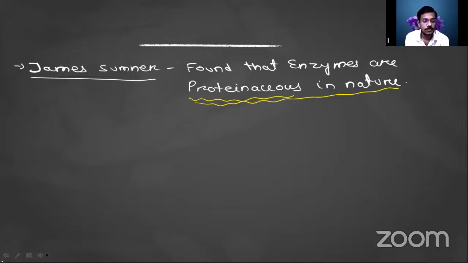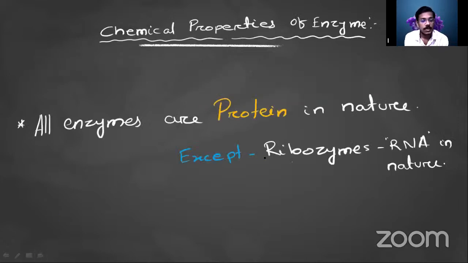All enzymes are protein in nature, as I discussed earlier, but except one enzyme, that is called a ribozyme or riboenzyme. Riboenzymes are RNA in nature. Some RNAs act as catalysts.